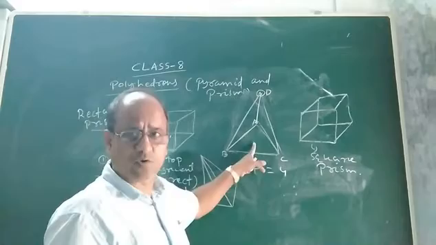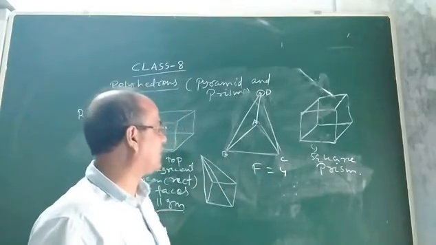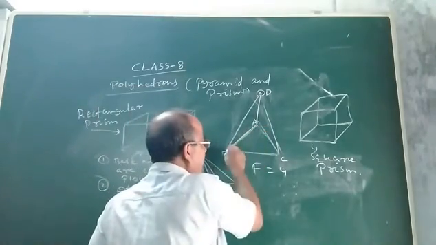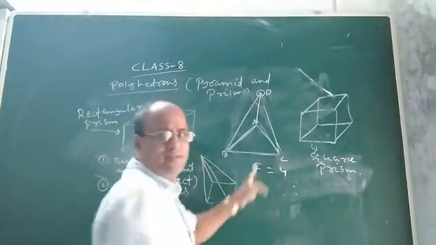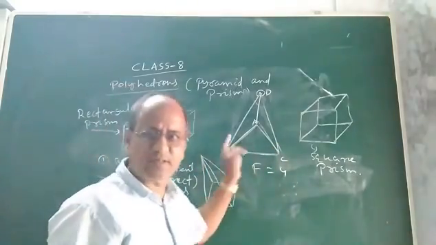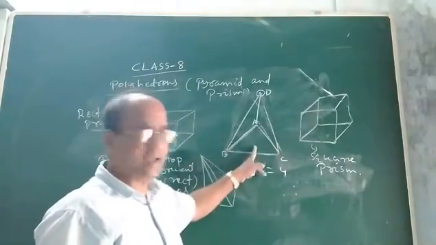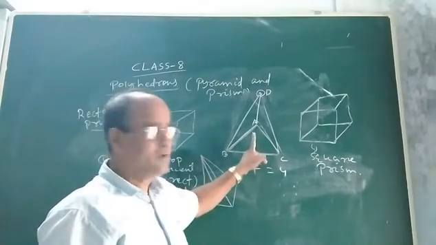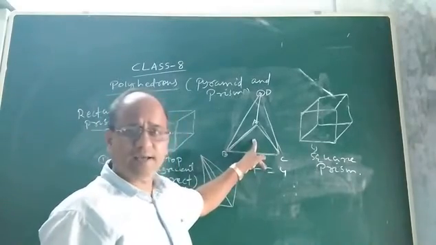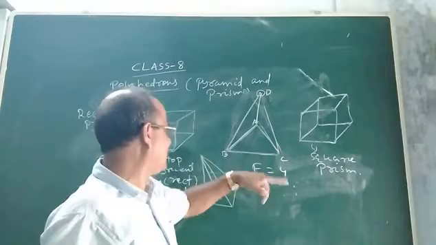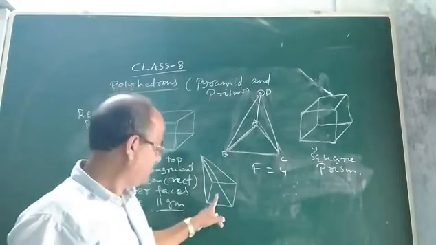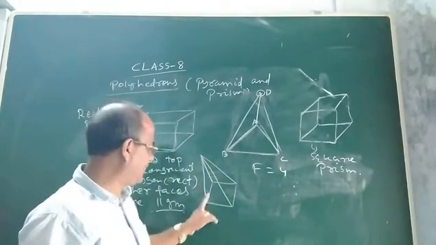Okay, this is a polyhedron, no doubt. Now in this polyhedron, look at the base. The base is a triangle, which is a polygon. So instead of a triangle, you can take a square, like here you see. It is also a polyhedron now.